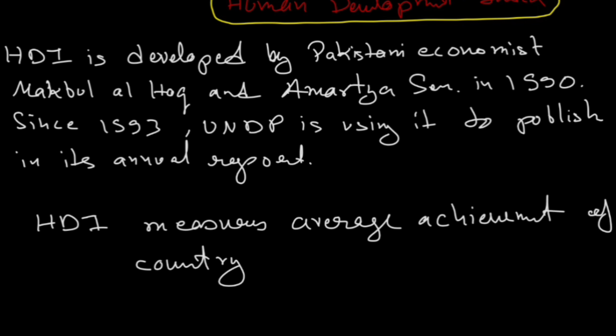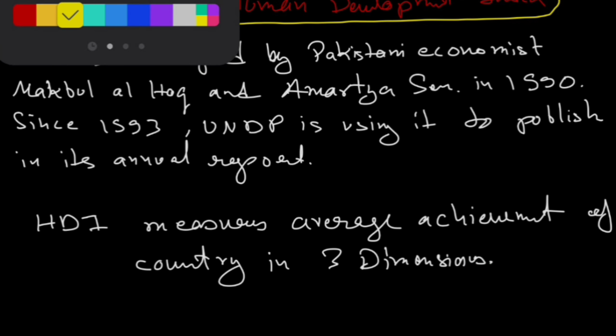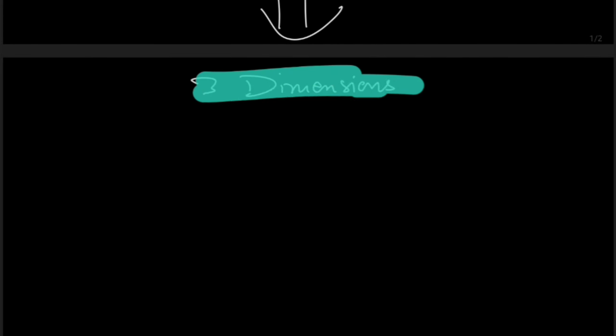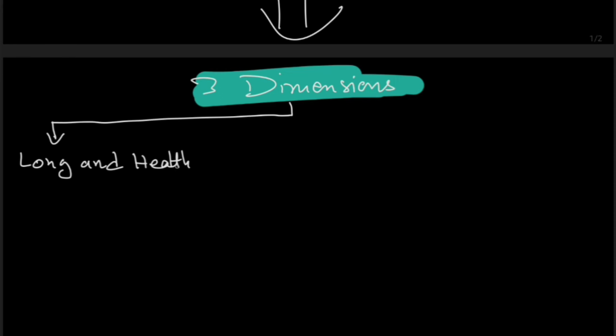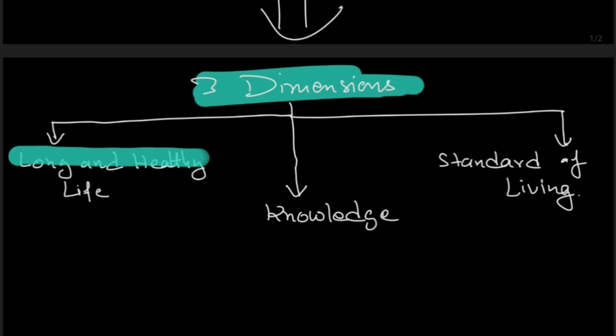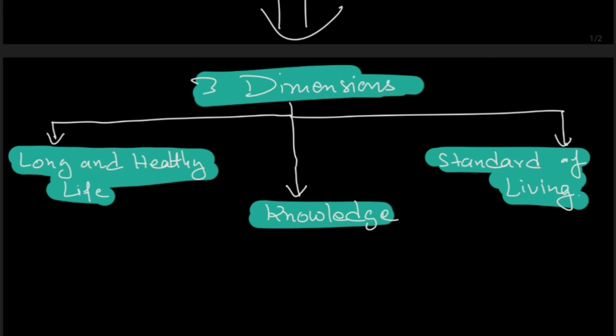It measures the average achievement of a country in three dimensions. So what are these three dimensions? Number one is a long and healthy life, second is knowledge, and third is standard of living. These three: long and healthy life, knowledge, standard of living.